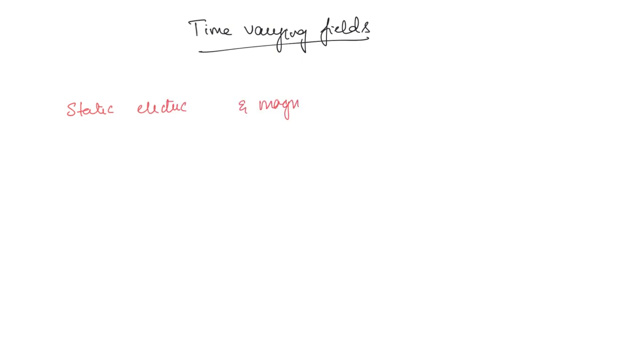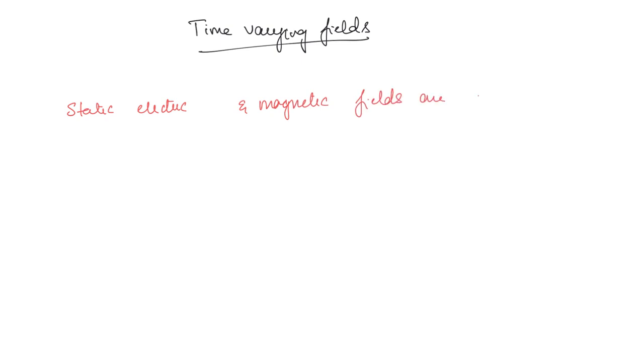Time varying fields. So till now we have discussed electrostatics and magnetostatics, right? The electric and magnetic fields which are constant with respect to time. Now we are going to deal with time varying electric and magnetic fields. So what happens when there is a static electric field and a static magnetic field? Then they are independent of each other. Static electric and magnetic fields